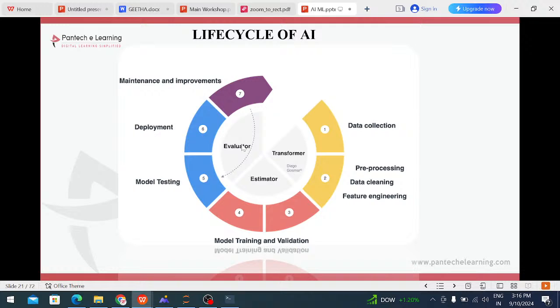The first step is data collection. We are collecting the data information. After that, data pre-processing, then model training and testing, then deploying, then maintenance and improvements.